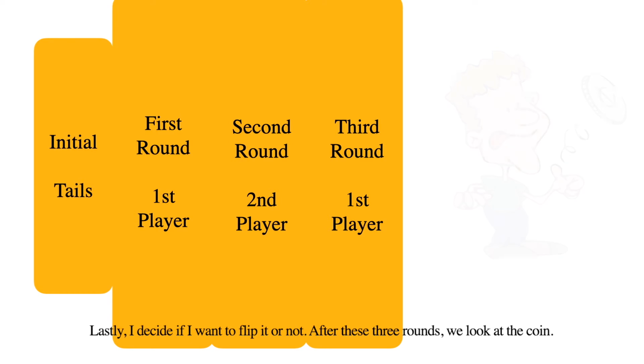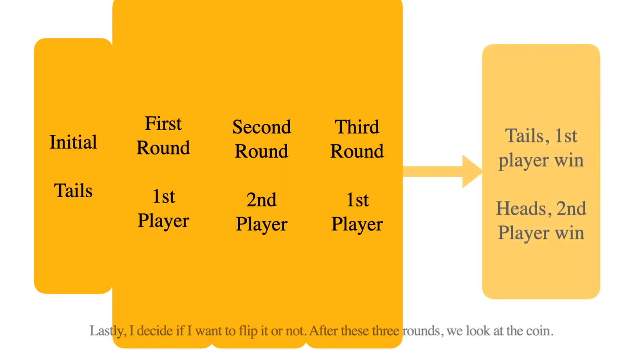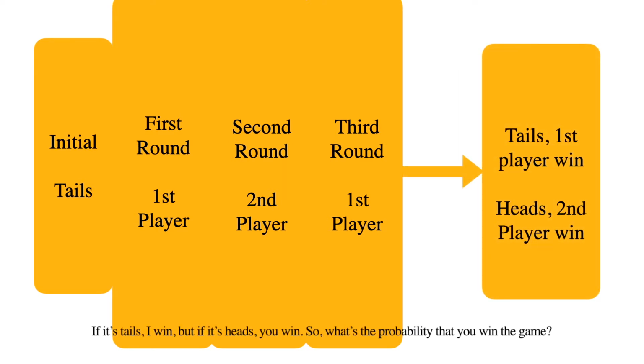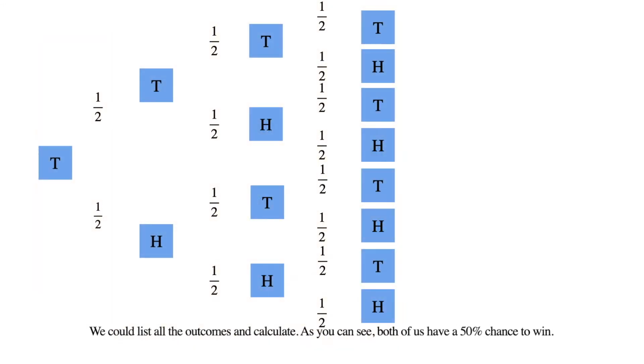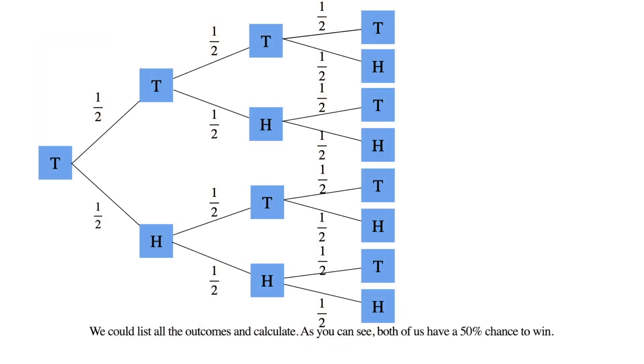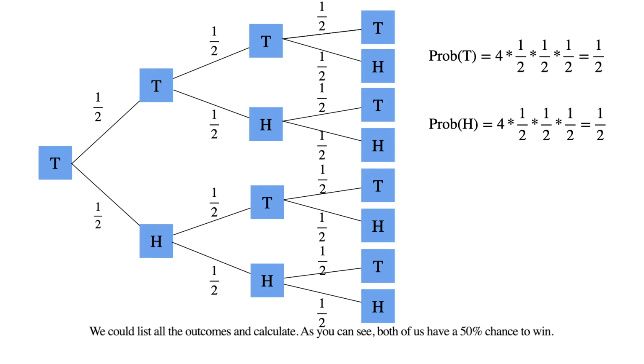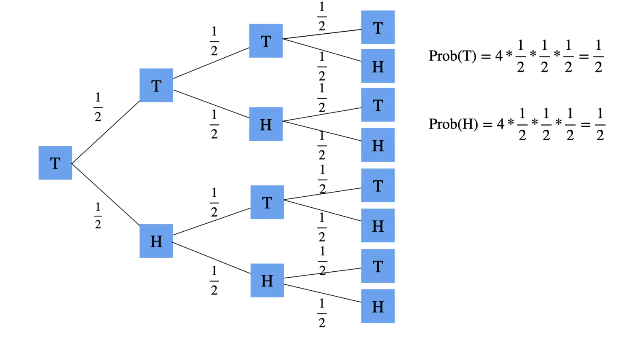After these three rounds, we look at the coin. If it's tails, I win, but if it's heads, you win. So, what's the probability that you win the game? We could list all the outcomes and calculate. As you can see, both of us have a 50% chance to win.